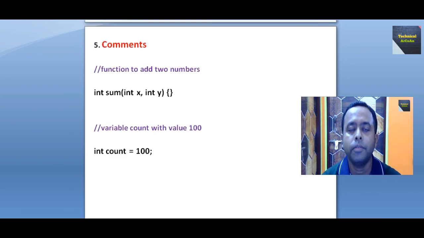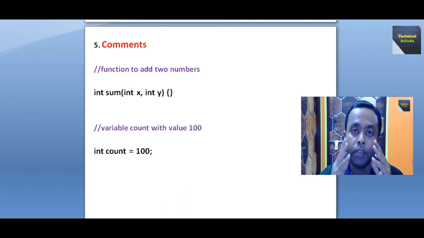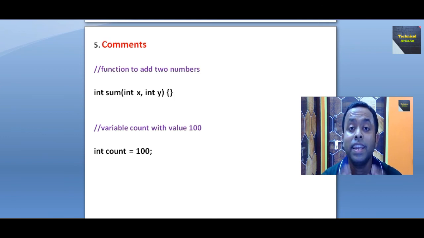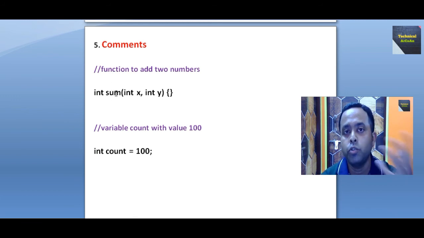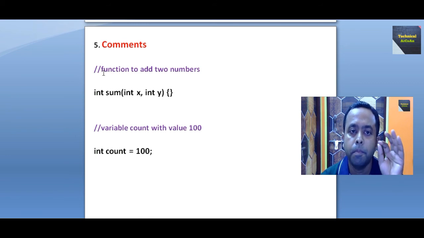Now we talk about the fifth one, which is comments. It is very useful to use comments to increase readability, but they should be consistent and meaningful, but not unnecessary. Suppose we write a sum function, which adds two numbers, then this is a meaningful comment: function to add two numbers.